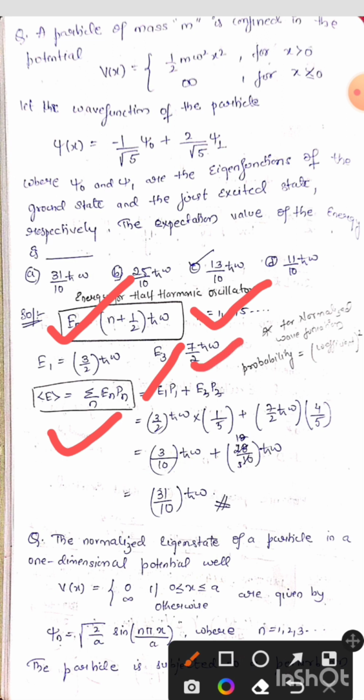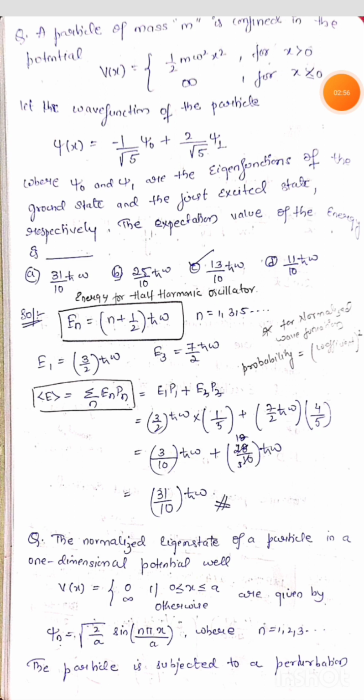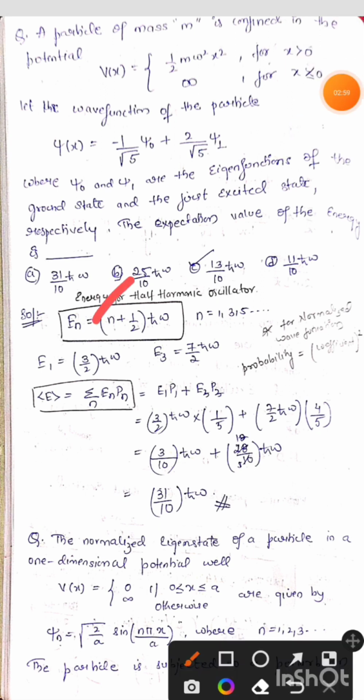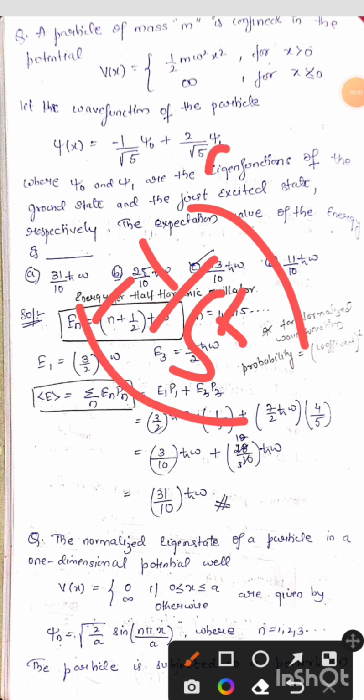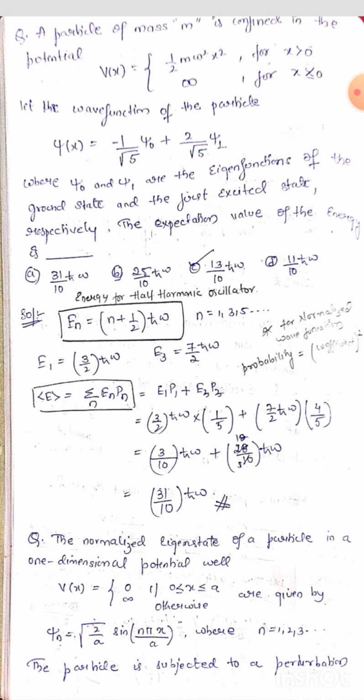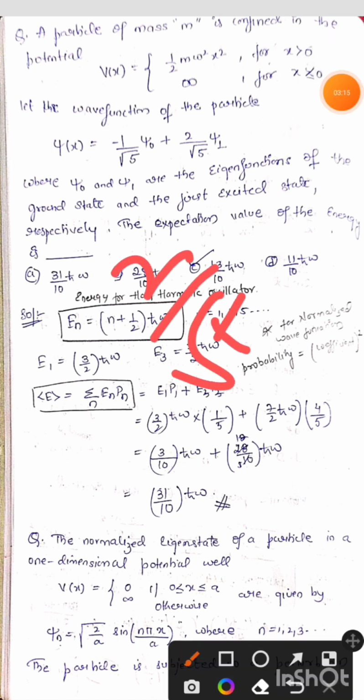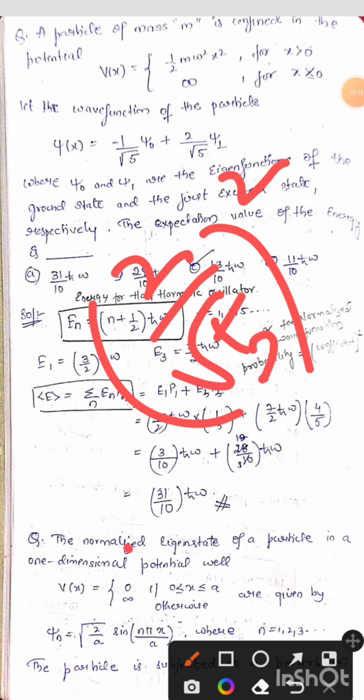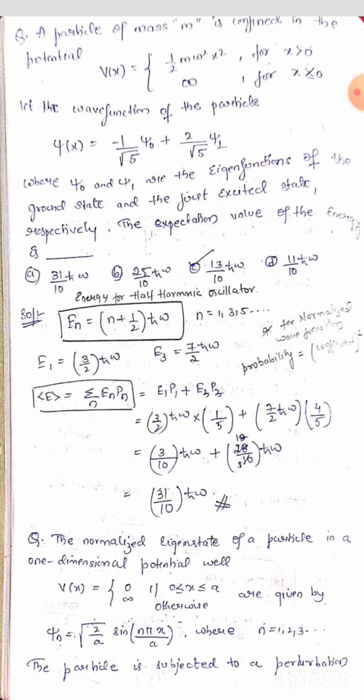Since it is the normalized wave function, what is the probability? Probability is nothing but just take the coefficient square, that is minus 1 by root 5 the whole square, that is 1 by 5. Then similarly for the second, 7 by 2 h cut omega multiplied by 2 by root 5 the whole square, that is 4 by 5. Okay, this is the probability.